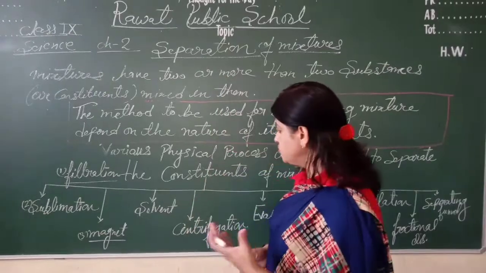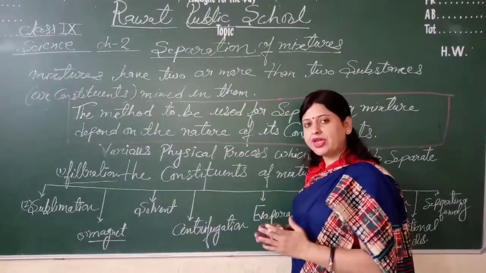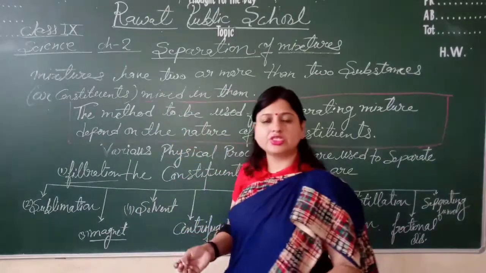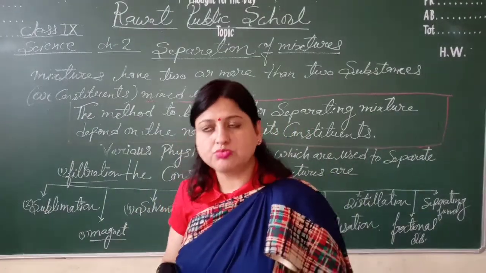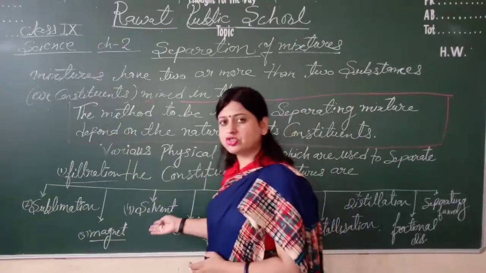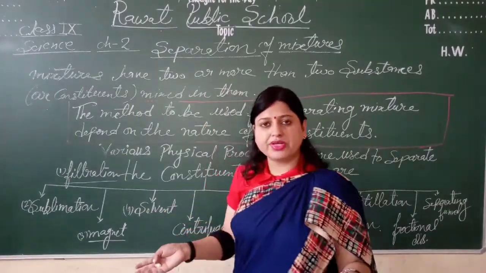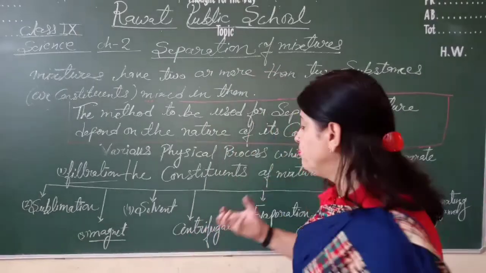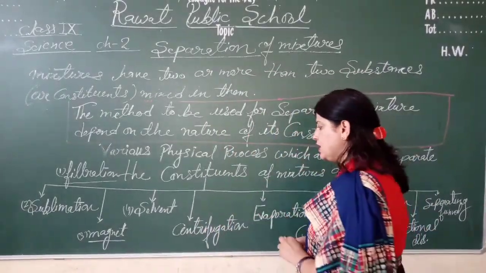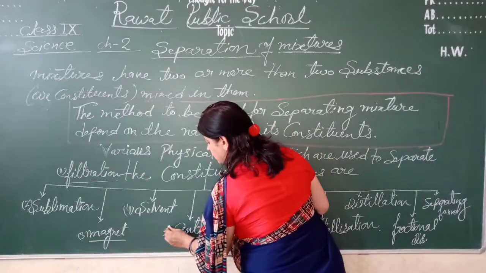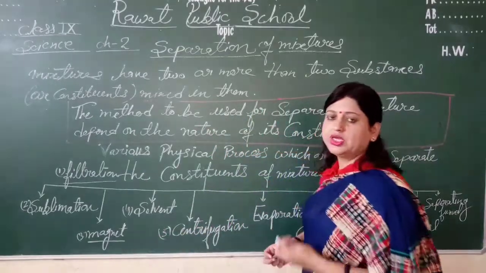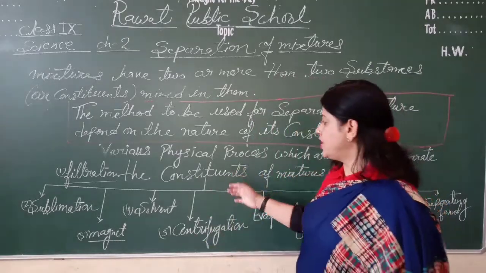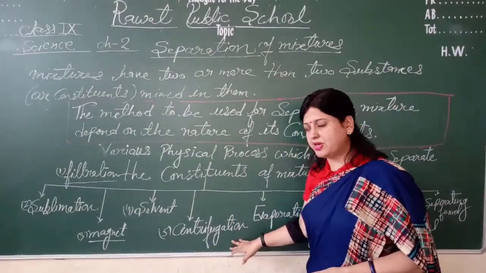Third is magnet. We can use the magnet also to separate the iron particles. Iron constituents को separate करने के लिए हम magnet को use करते हैं. Solvent: when we mix water and salt, हमने mix कर दिया तो water as a solvent we use to separate the salt, right? Then the water will evaporate and we will get the salt. Centrifugation: how can we separate butter from cream? क्रीम से बटर को कैसे हम separate करेंगे? So we use the centrifugation method.